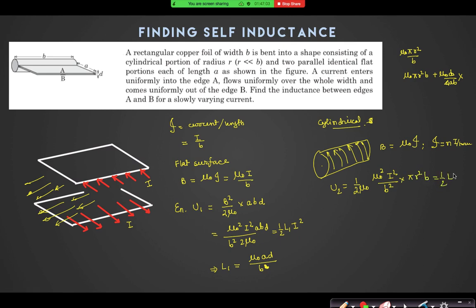Can I equate it with half L I square? Half L2 I square. So what is L2? The 2 gets cancelled out. Mu naught into pi R square into b, and b will not be there, divided by b. Mu naught pi R square divided by b. So total inductance is L1 plus L2, right? So that is equal to mu naught by b into AD plus pi R square.